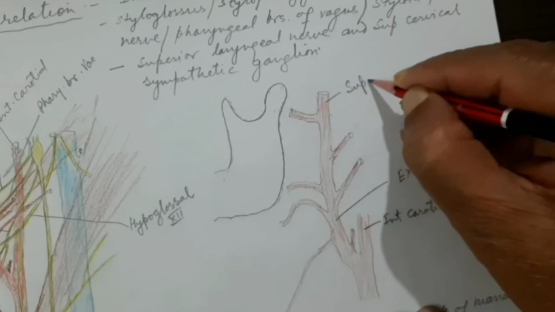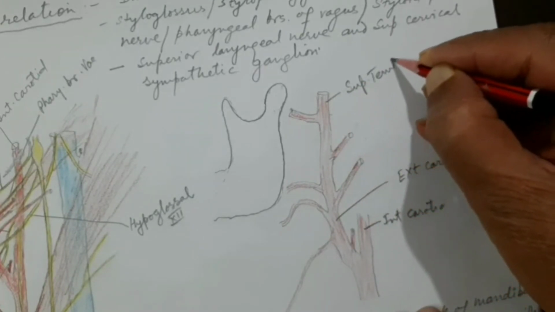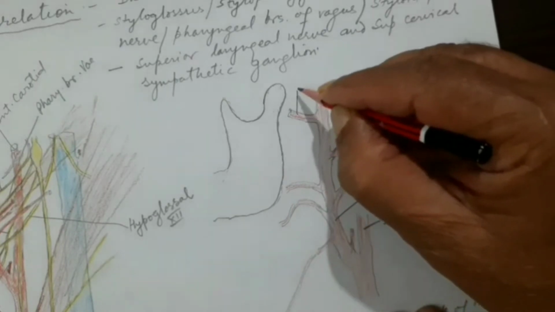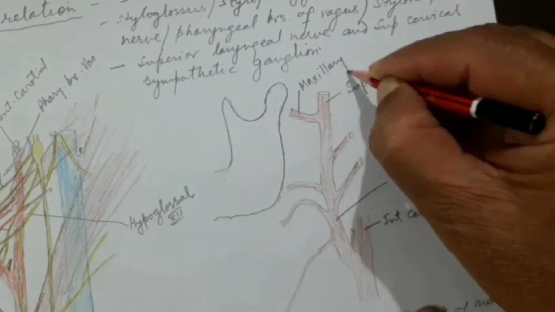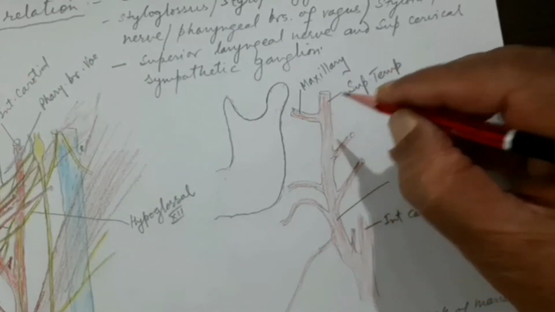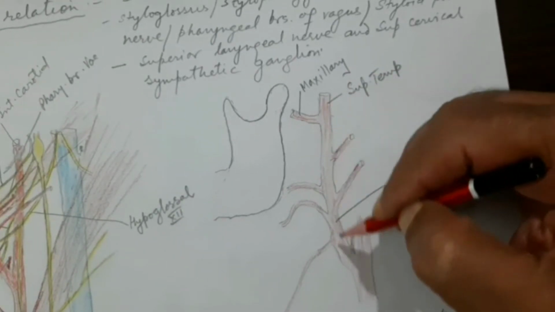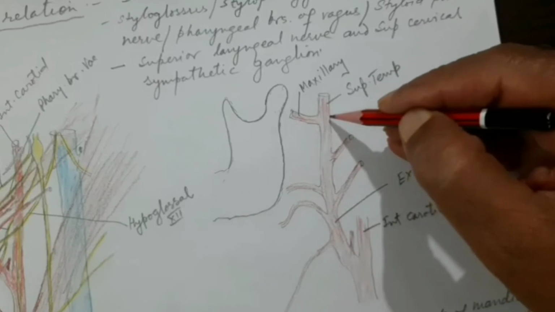This is called the superficial temporal branch, and this will be called the maxillary artery. So the external carotid artery will divide into the superficial temporal and maxillary artery and will end here.